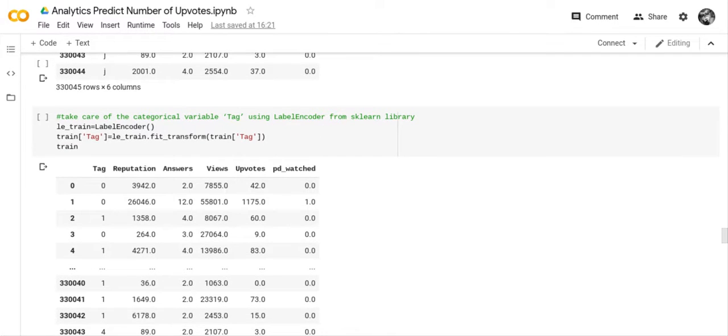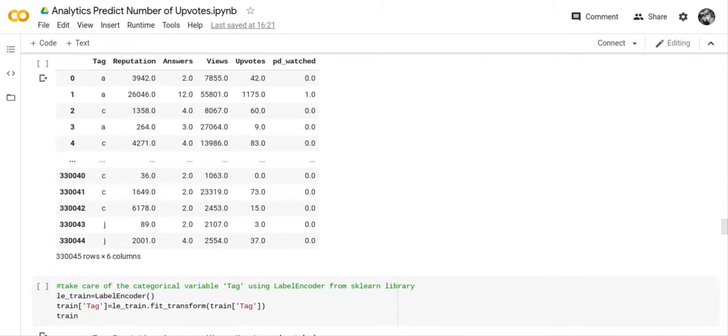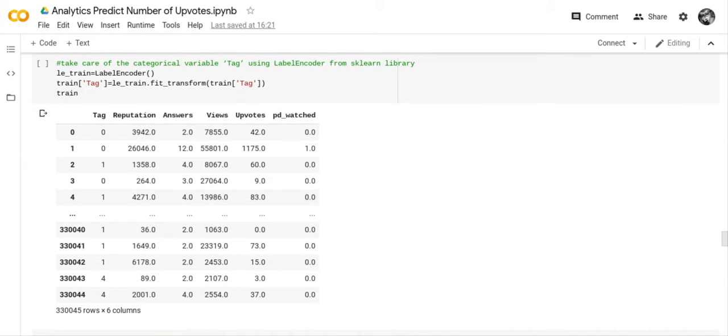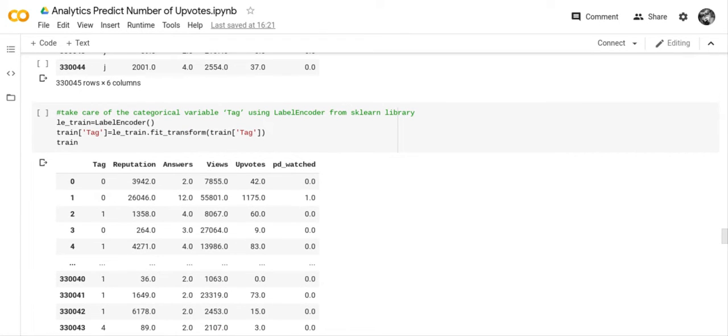So what we did was we took care of the categorical variable tag using label encoder. So we used label encoder, and then we did a fit transform as well. And what that did was that converted characters to numbers. And that's what I said before, that you can't use any characters in this algorithm. So that's what they did. They converted a tag to a number using label encoder.